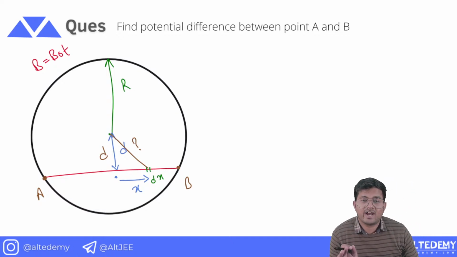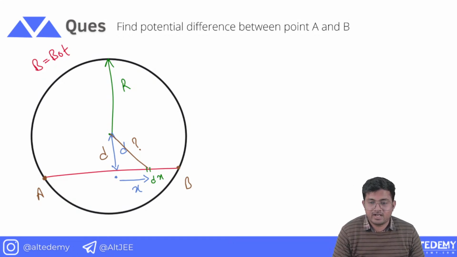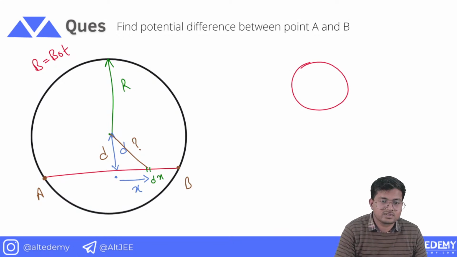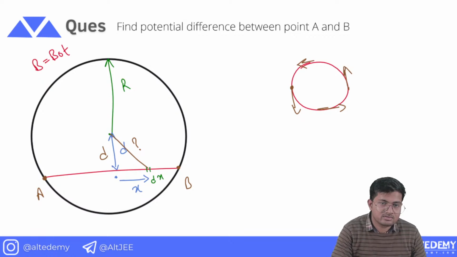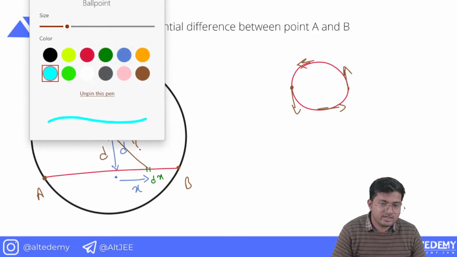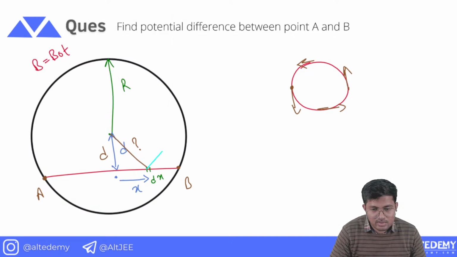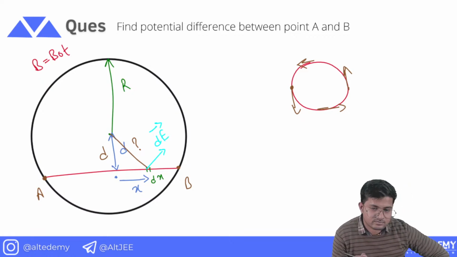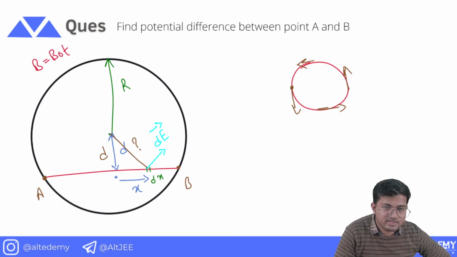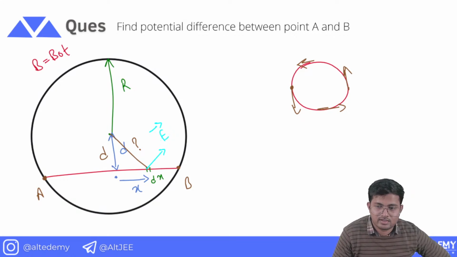See, we need to find the direction of electric field. The electric field will be tangential. Electric field is developed in the form of circles, so at a particular point the direction of electric field will be tangential. All right. So at this point the direction of the induced field is going to be what? This is E, I'm sorry. This is the electric field at this particular point.